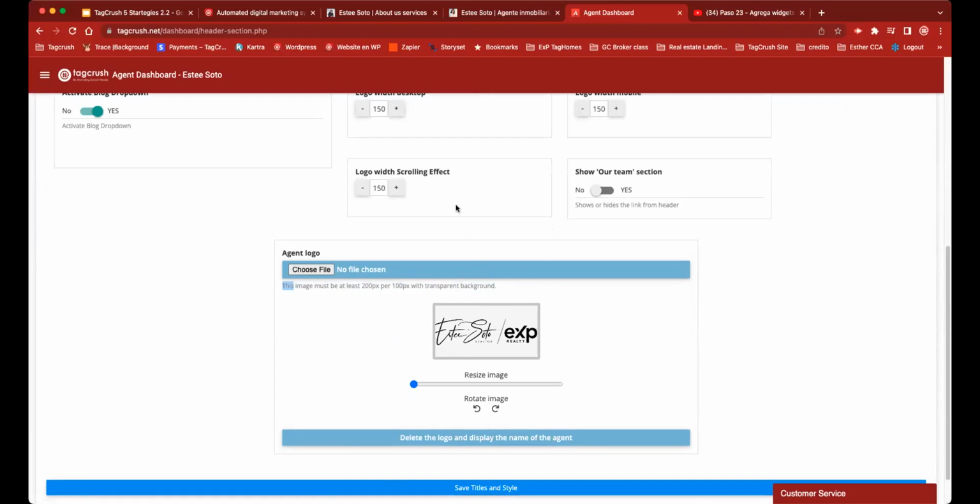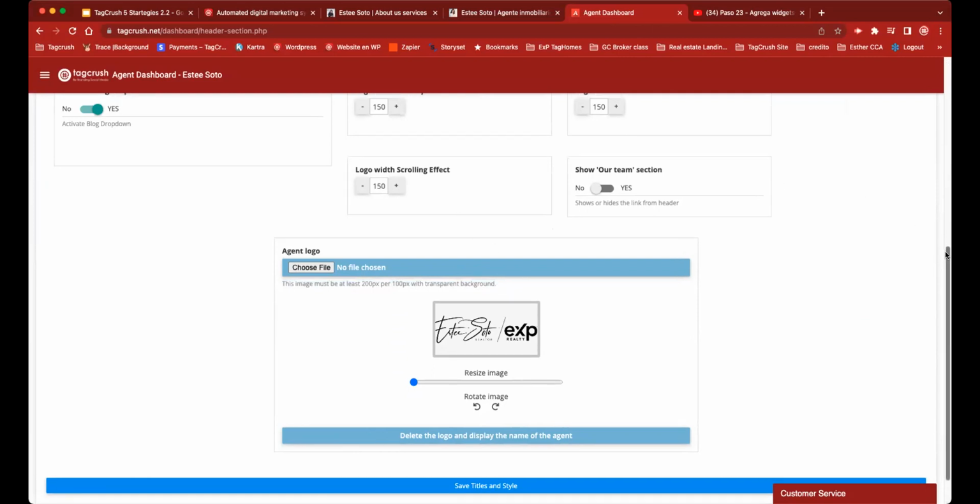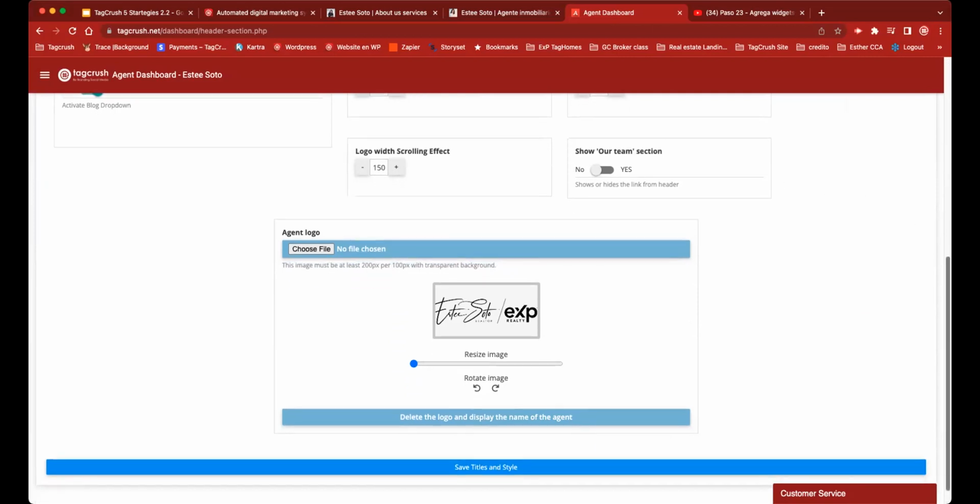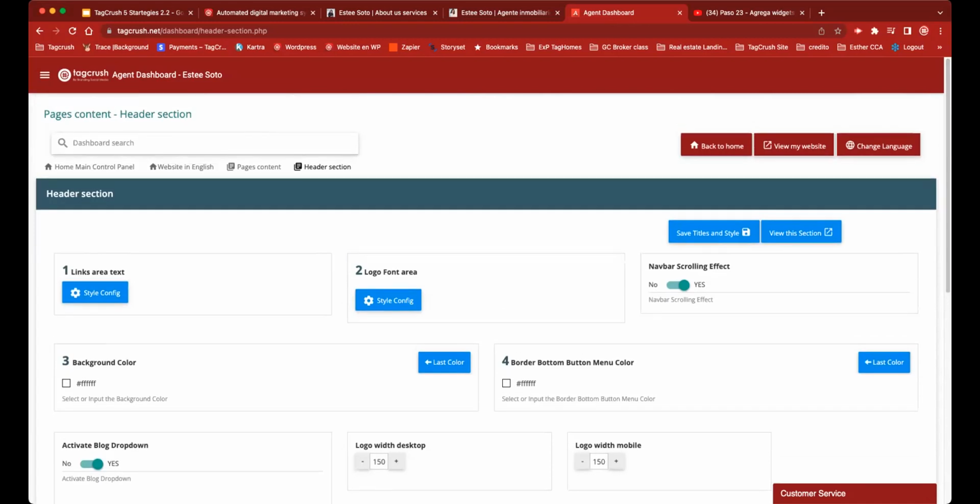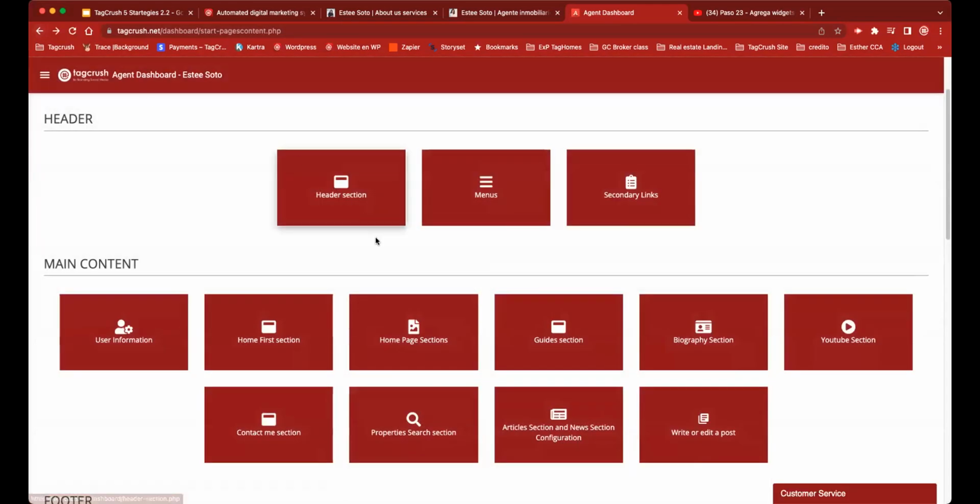You guys are so excited about playing with the website that you don't pay attention to the little details. So that's right here. Look, this image must be at least 200 by 100 with transparent background. Those are the instructions. It can be 300 by 200. Yeah, we can play with that too. Okay, those little details are a minimum required that we have to be consistent at, and that's it.